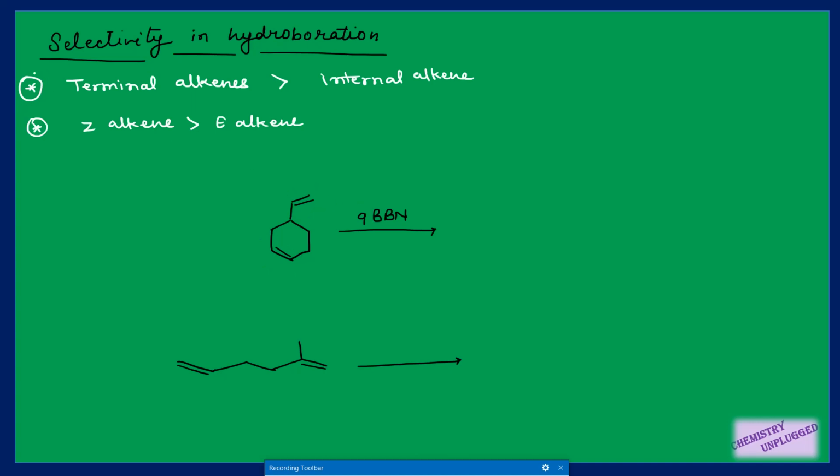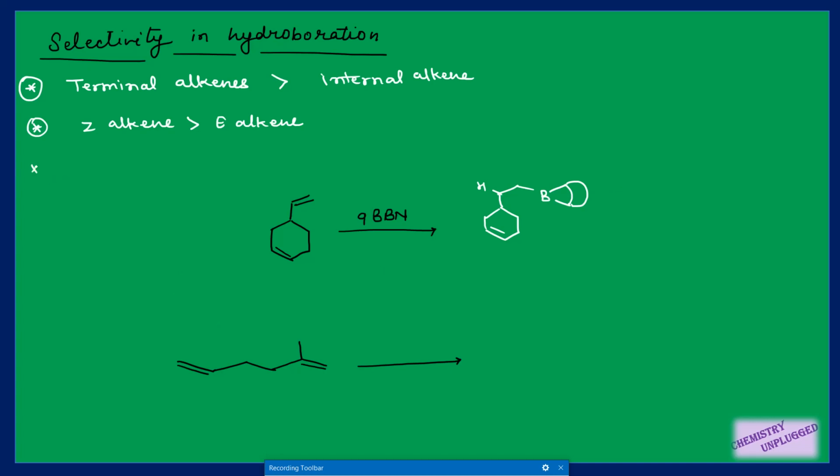So we have seen here that terminal alkene will participate preferentially. So what will happen? One H will attach on this carbon and this carbon will attach with this 9-BBN, right? So we will get this type of structure which can further participate in a reaction.